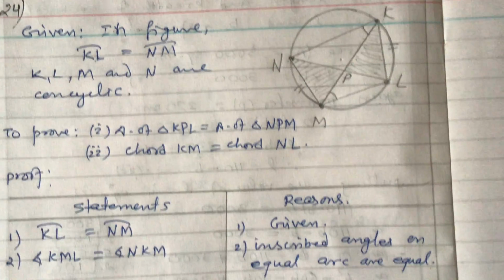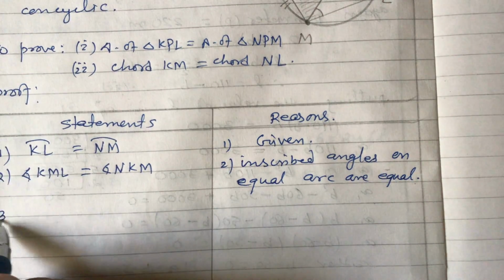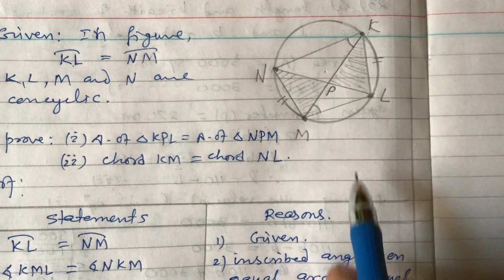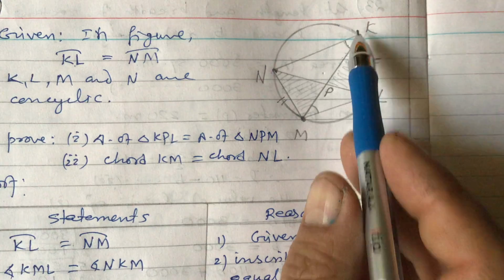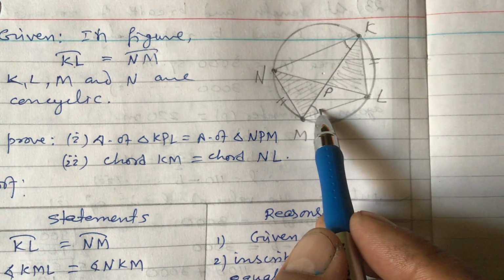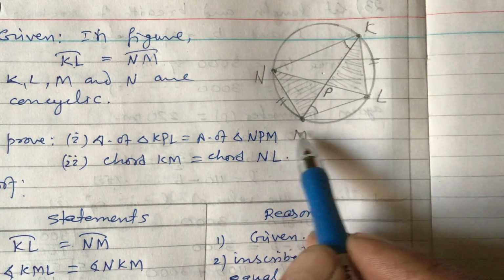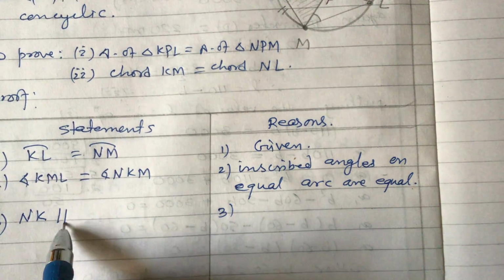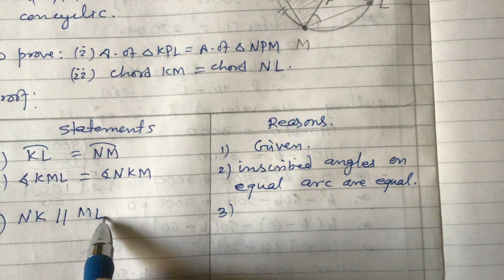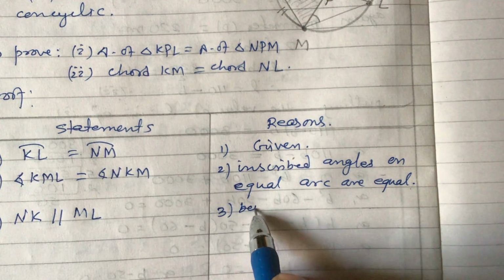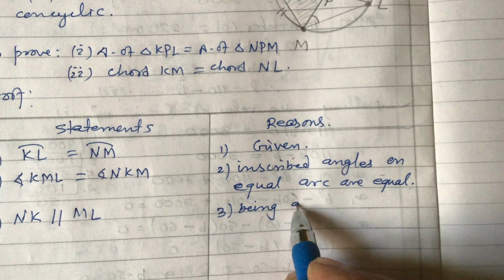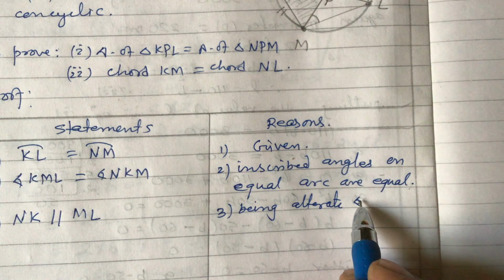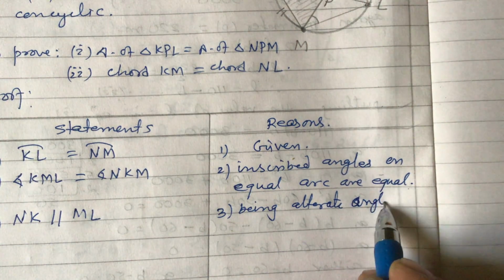Okay, this is the region number 2. Now in number 3, what we can write: if these two angles are equal, then these two lines are parallel because these two alternate angles are equal. So we can write NK is parallel to ML, being alternate angles equal.